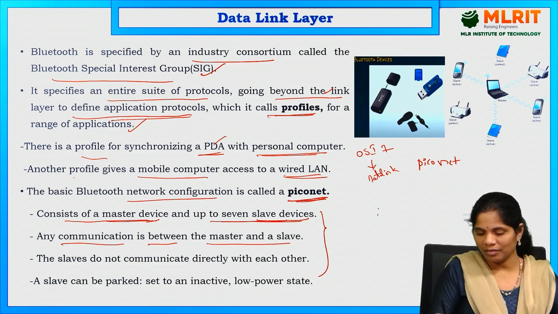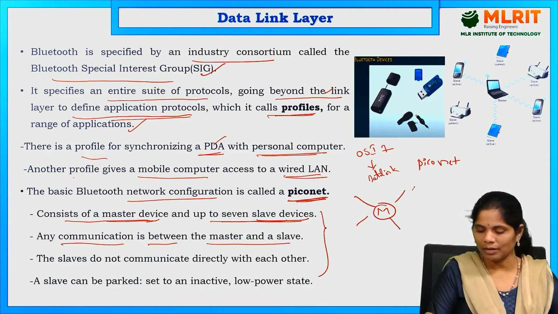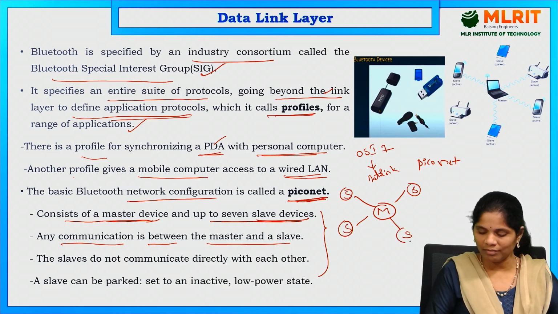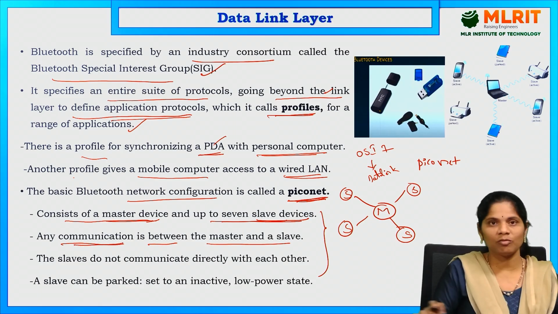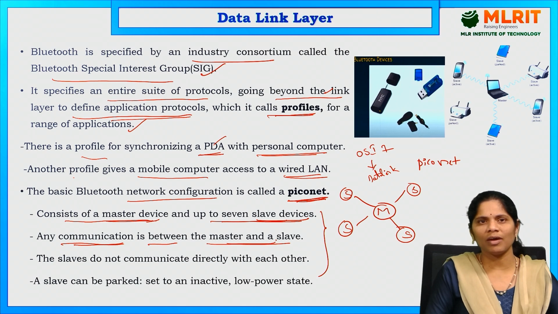This is the master node, and slaves are connected to this particular master node. This is the master. These are the slave nodes. All are connected to the master only. Any communication is going to be between the master and slave. That may be wired communication or wireless communication.